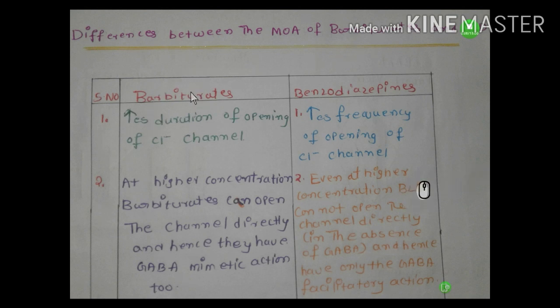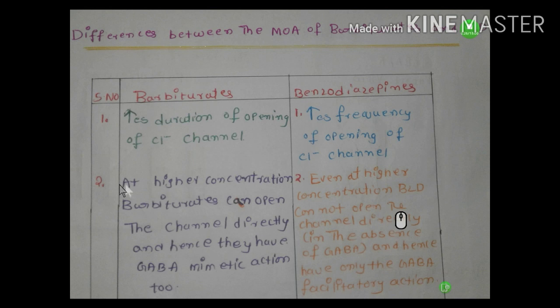Difference between the mechanism of action of barbiturates and benzodiazepines. Coming to the barbiturate: barbiturates increase the duration of opening of the chloride channel. It means barbiturates keep the channel in the open state. Coming to the benzodiazepines: benzodiazepines increase the frequency of opening of chloride channels. It means it opens the channel again and again.